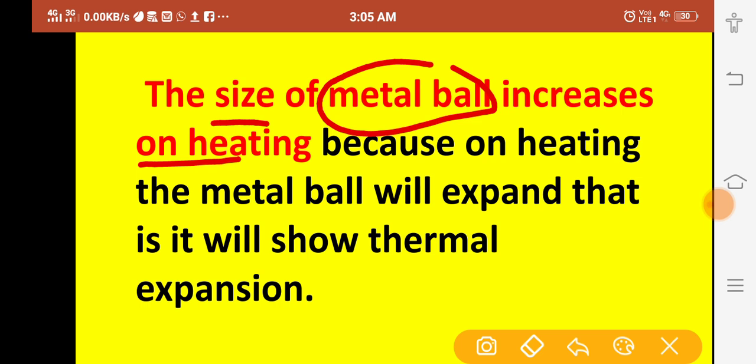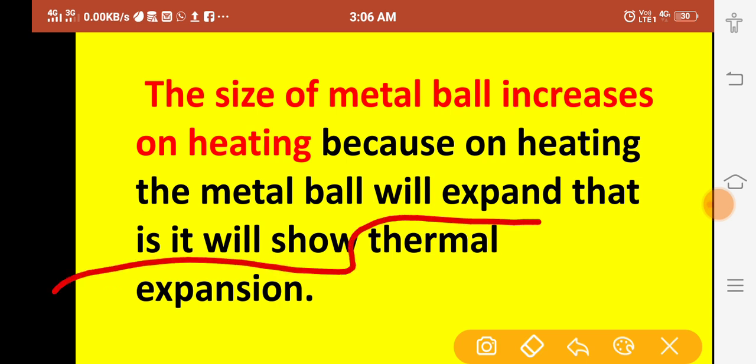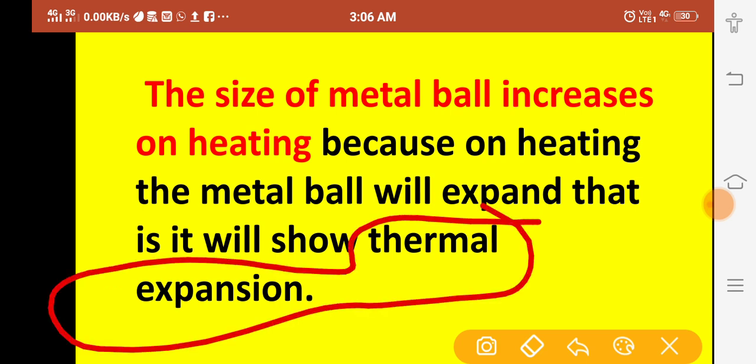Understood? So once again I am telling, the size of the metal ball increases on heating, because on heating the metal ball will expand. Understood? That is, it will show thermal expansion. One word I have given for you. It is said to be thermal expansion, means expansion due to the presence of thermal heat, means temperature.